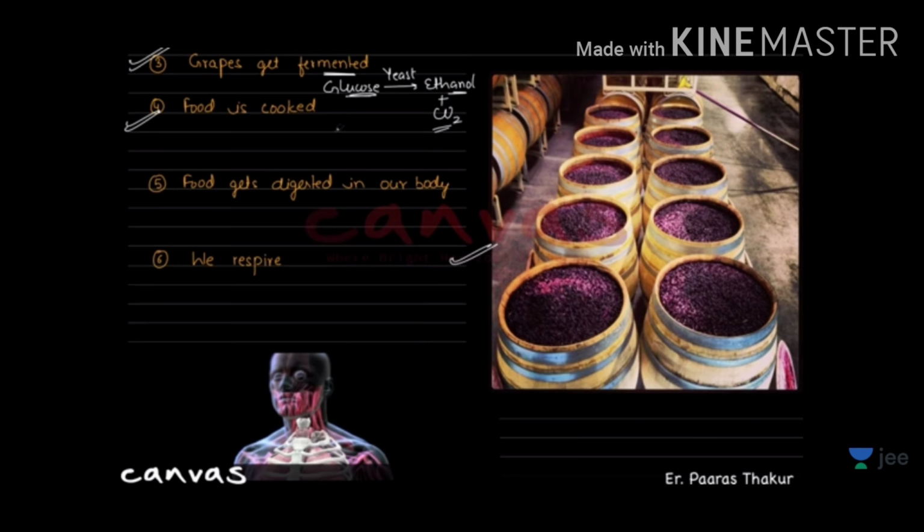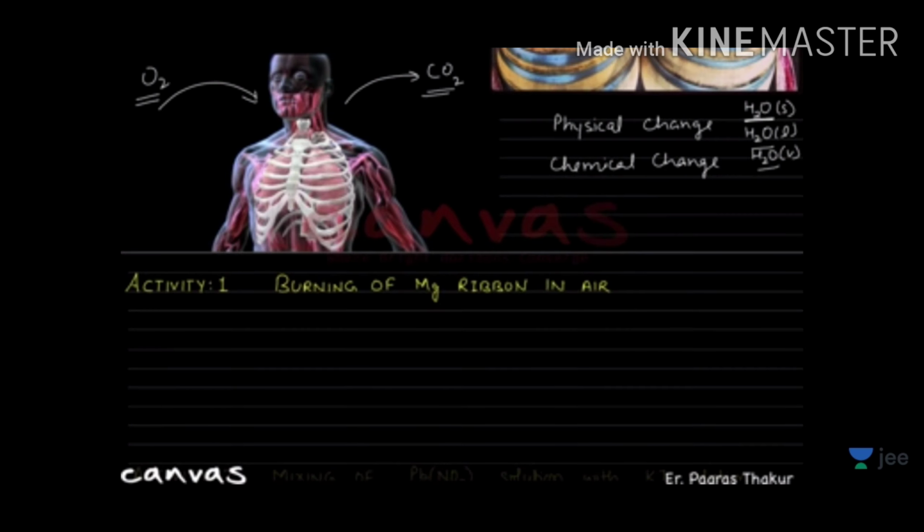Next example is we respire. When we respire, we intake oxygen and we release carbon dioxide. Okay, what happens here, you can say, when we intake oxygen, it will be supplied by the blood to all the parts of the body, and from all the parts of the body, blood will collect carbon dioxide and we will exhale it.